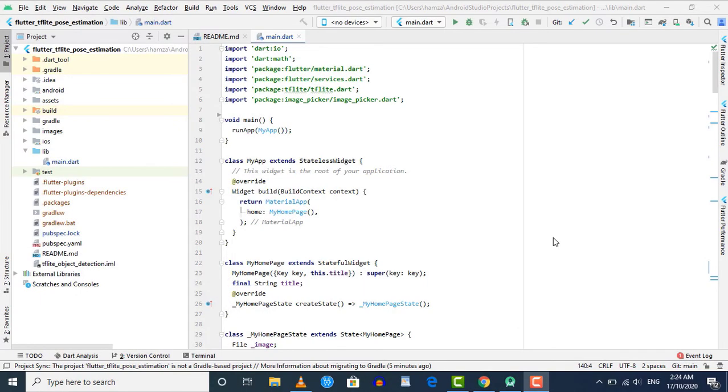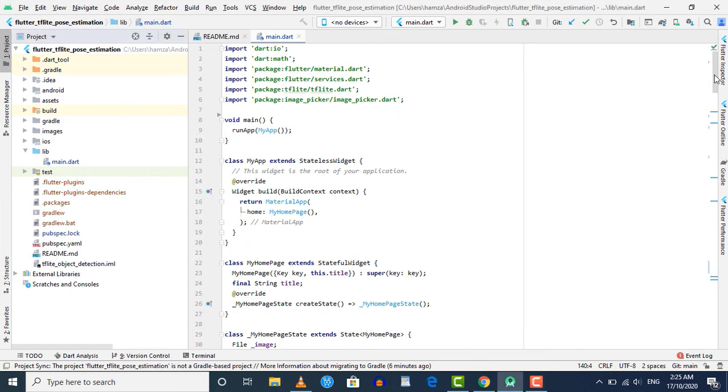Welcome to this lecture. In the previous lecture, you imported the code for this pose estimation application and you have seen the working of this application. Now in this lecture, we are gonna quickly cover the code for this application. The code is almost the same as we have for our object detection application. The only difference is that now we are using the PoseNet model and we are drawing dots at the key points detected by the model. Previously inside our object detection application, we were drawing rectangles around detected objects, but now we are drawing dots at the detected key points.